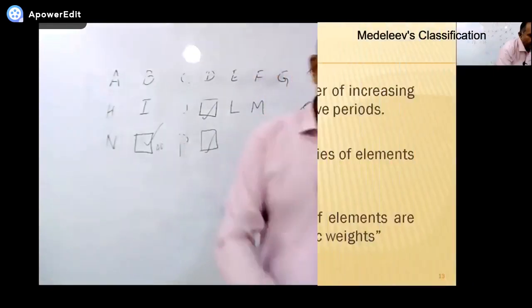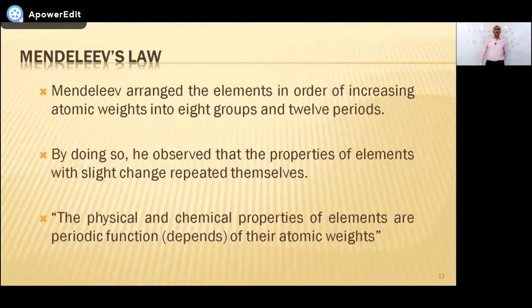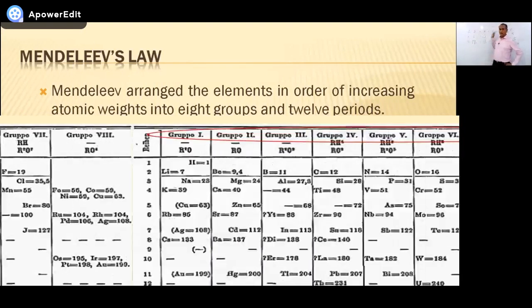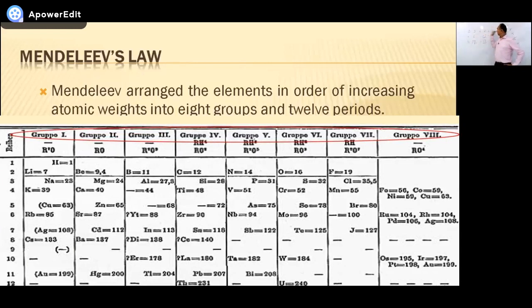Okay, so here this is the extract. Now let's see. So what's written there? Mendeleev arranged the elements in order of increasing atomic weights into how many columns? 8 columns. And how many rows? Rows means periods. These are called columns or groups.